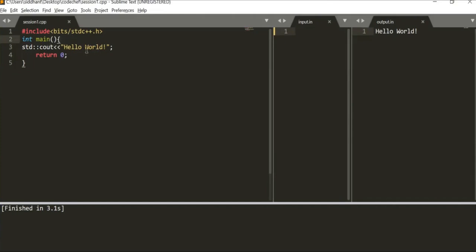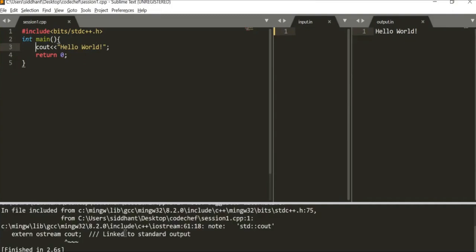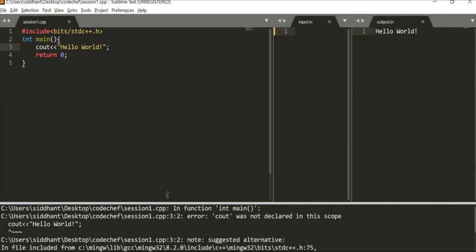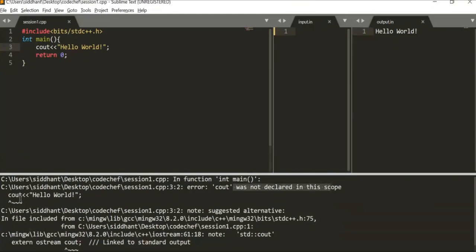So while typing up the normal C++ program of Hello World, one thing you might miss out if you have not been in touch with C++ is this std thing. Like, you just type up the header file, int main, and just blurt out cout. When you go like this, there will obviously be a warning as well as an error that cout is not declared in the scope. The problem is that when we are typing cout, since we have multiple header files, there might be multiple couts also. So we need to specify which cout we are referring to.